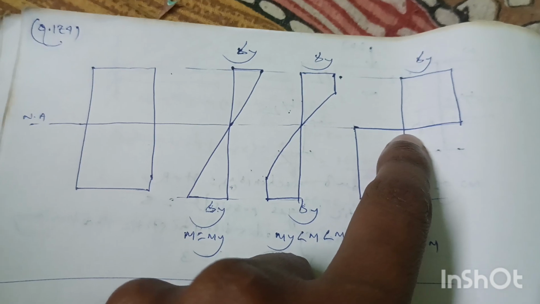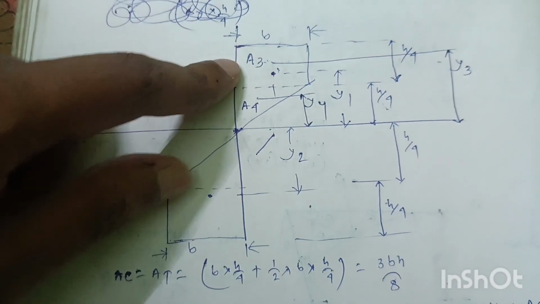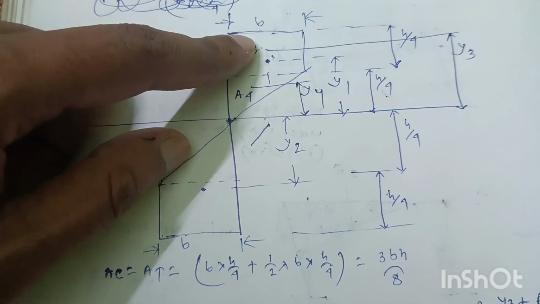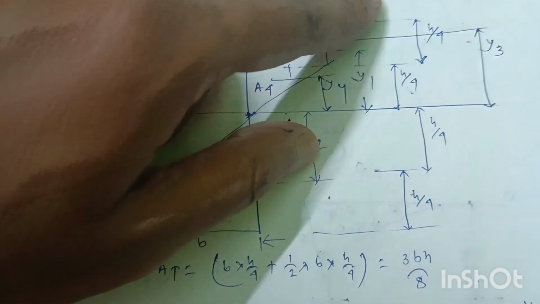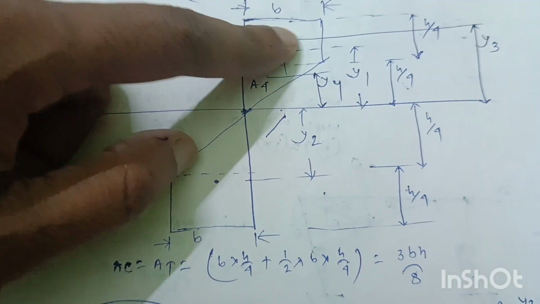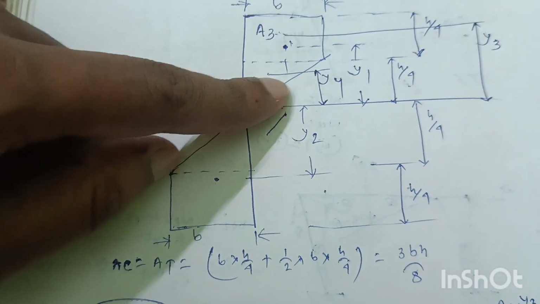So this is the stress diagram where the rectangular steel section is stretched up to a depth of h by 4, with width B. This is the rectangular portion and this is the triangular portion.